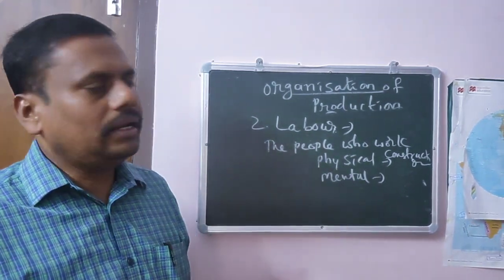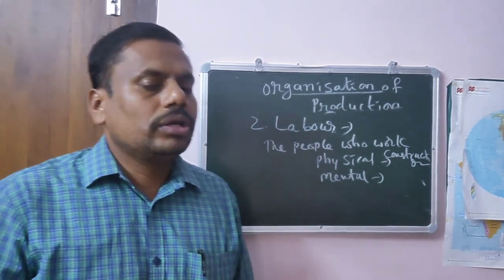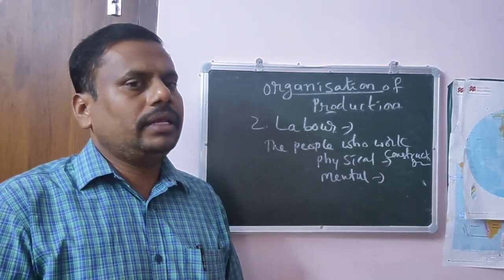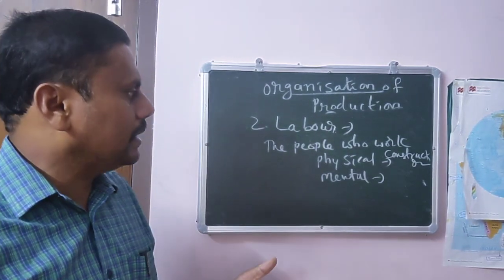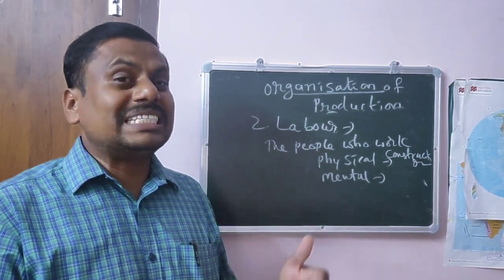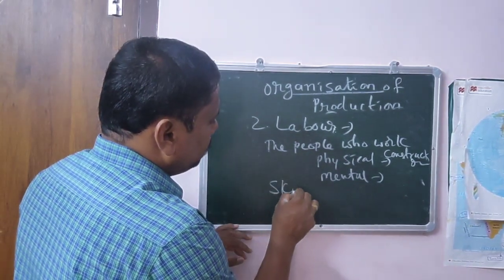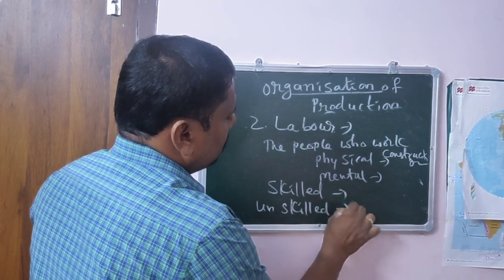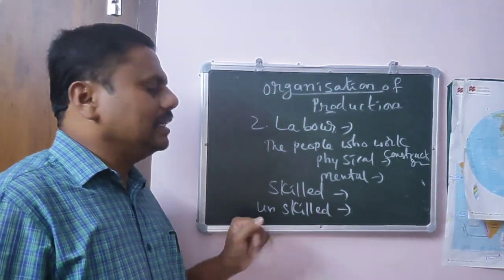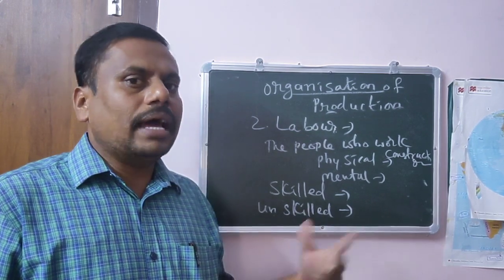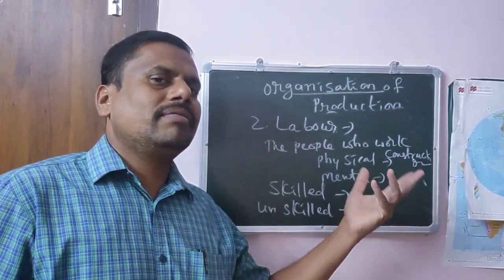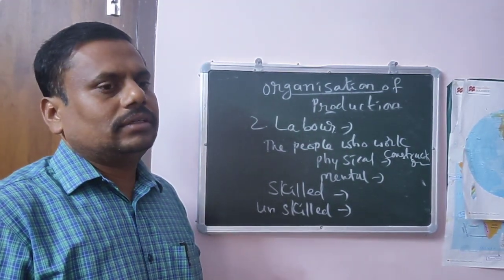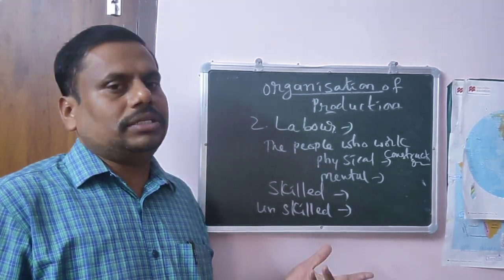Another important one: some works can be done without any training, without any experience, and in order to do some work we require skilled labor. Skilled, unskilled. What is unskilled? The work which can be done without having any kind of training, education, or knowledge is unskilled.